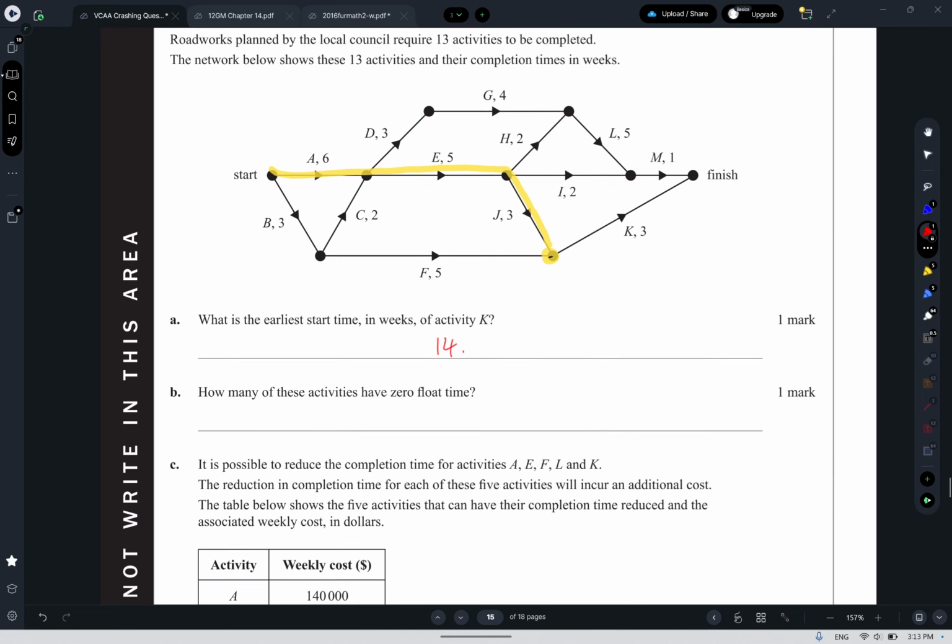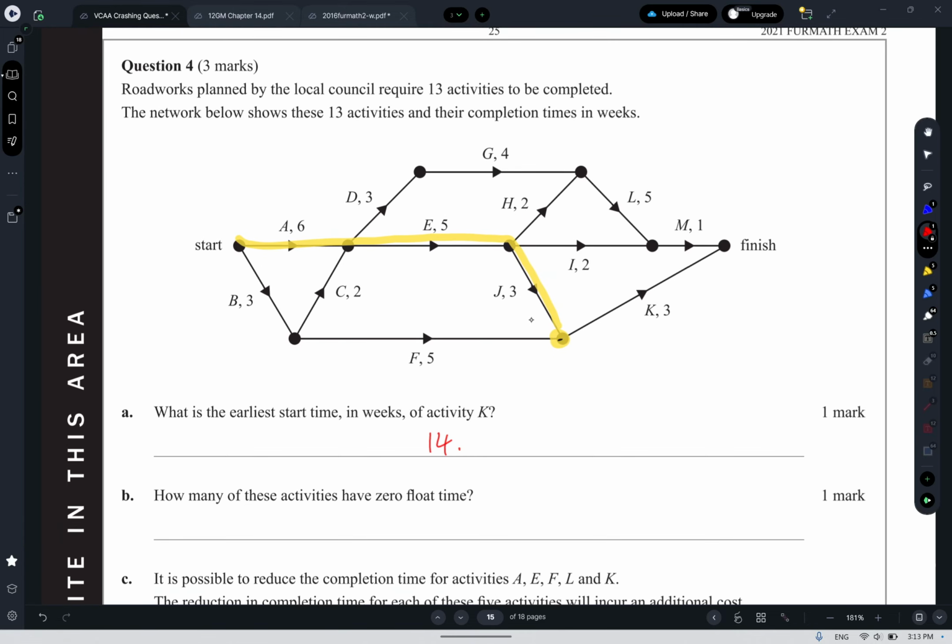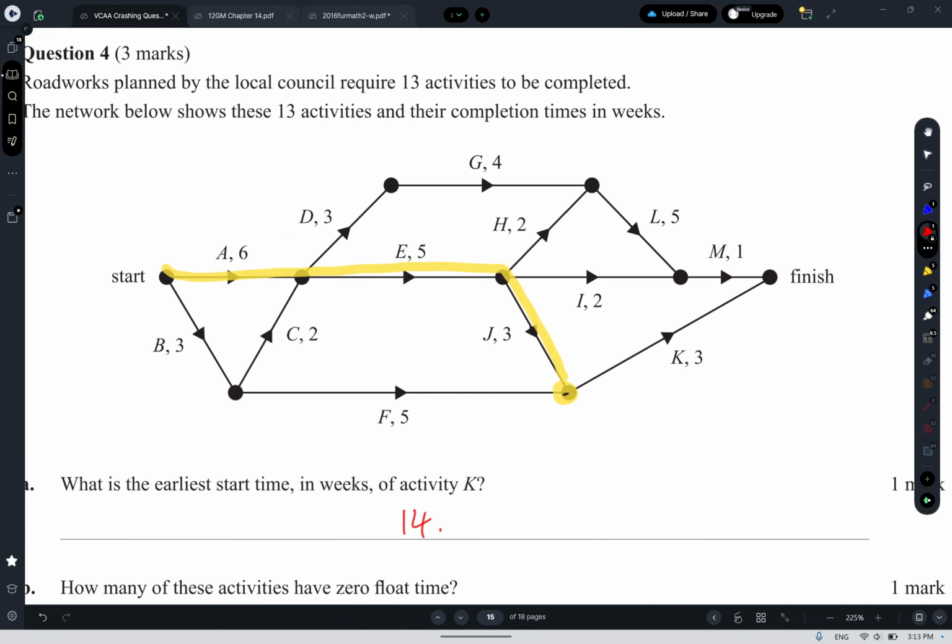Okay. How many of the activities have a zero float? So we wanted to find the length of the critical path. So we have A, E, J, and then K would be 17. So I'll just make a note of that. And then again, we're not going to consider BC because A is longer. And we're also not going to consider BF because the A, E, J route is longer. So 6 plus 3 is 9, plus 4 is 13, plus 5 is 18, plus 1 is 19. So there's a 19 there.